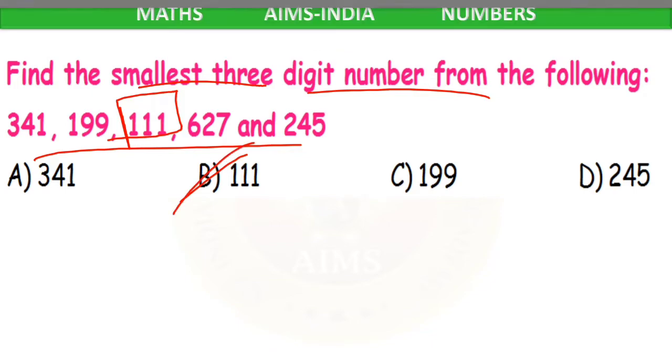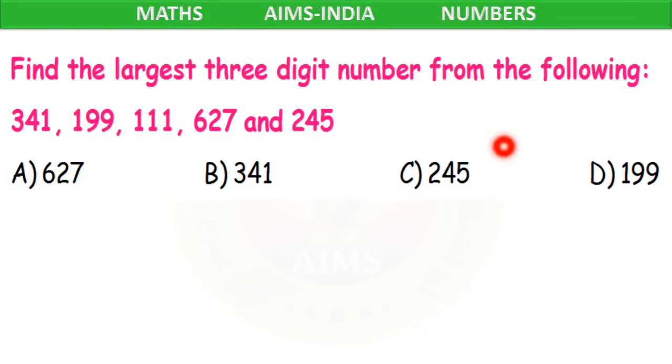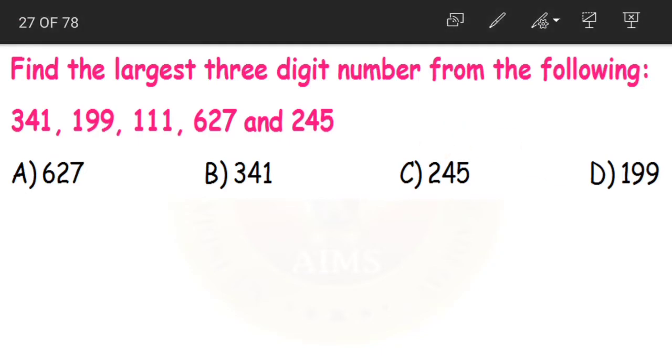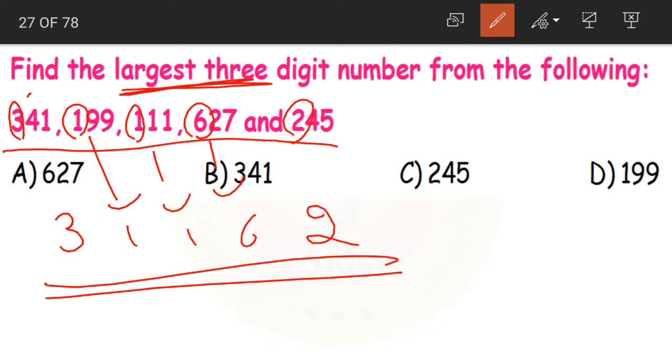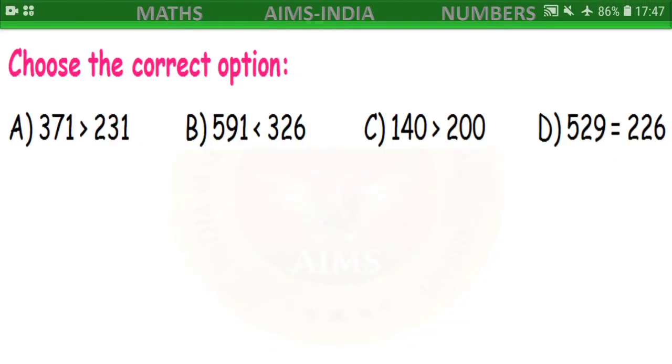Comparing the given numbers. Next, find the largest 3-digit number from the following. Again the same set of numbers are given. What to do children? Circle the digits in the highest places, that is hundreds place. Yes, all are 3 digit numbers, so directly we are going for comparing. Now 3, 1, 1, 6 and 2. Of these, which is the largest number? 6. So the number with 6 in hundreds place becomes the largest number, that is 627, option A.